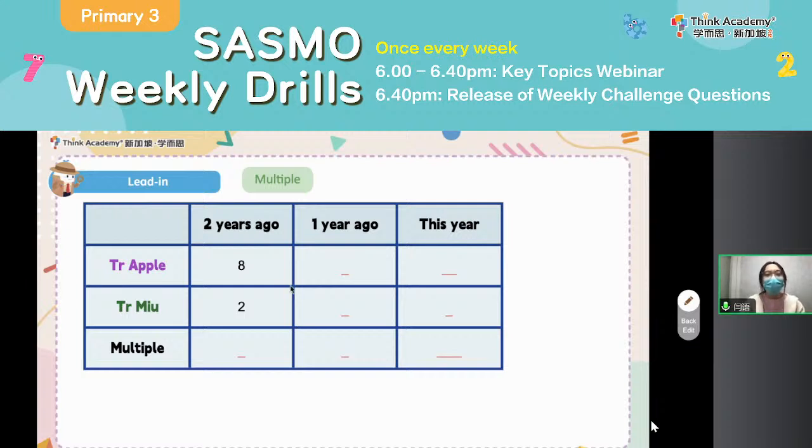Here, everyone, let's have a look. Could you please tell me what is the multiple relationship between teacher Apple's age and teacher Mill's age? As you can see, 2 years ago, teacher Apple was 8 years old and teacher Mill was just 2 years old. So could you please tell me what is the multiple relationship between 8 and 2? What is it?